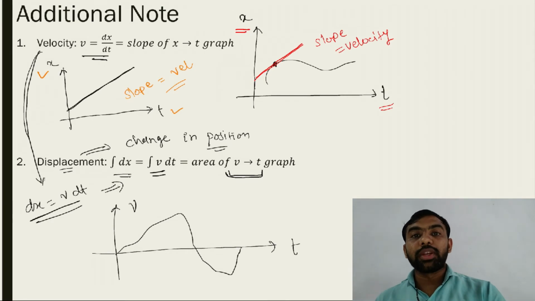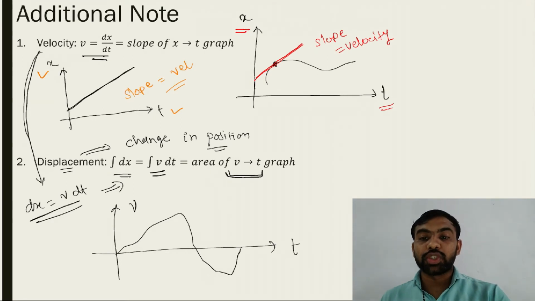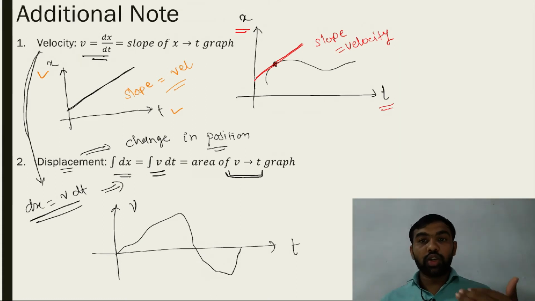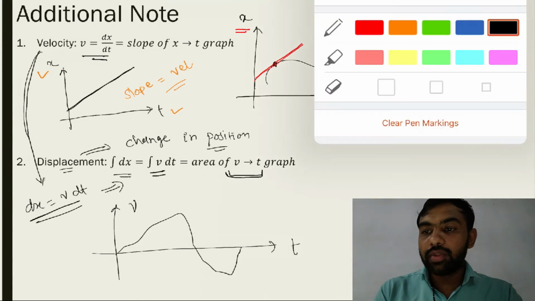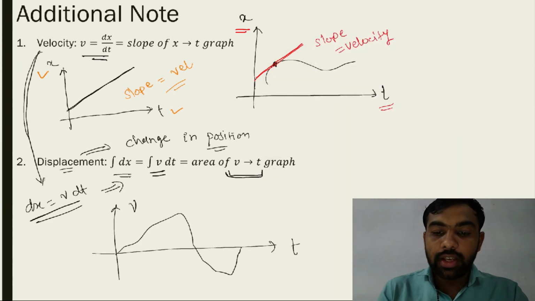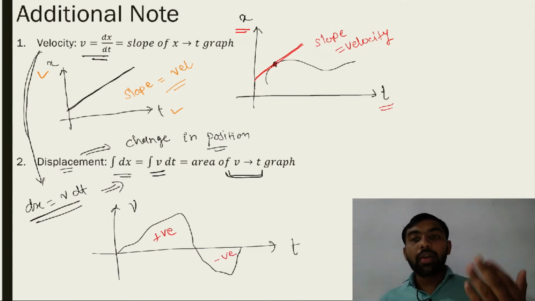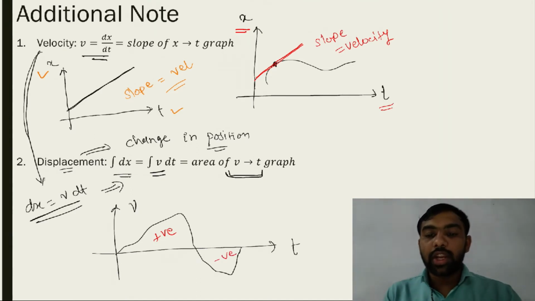Velocity is a vector quantity, displacement is a vector quantity. So if you consider this situation, the area above is considered positive and the area below is considered negative.